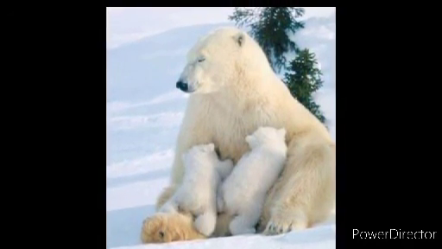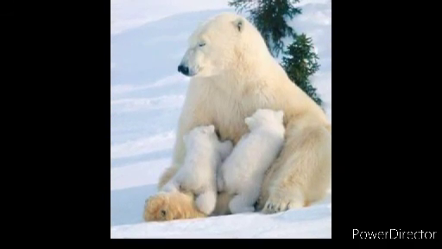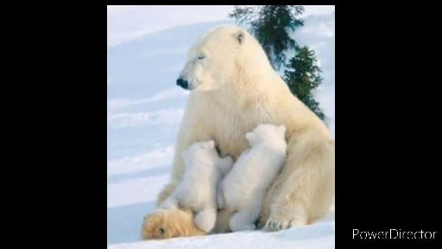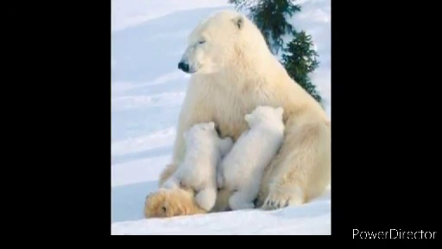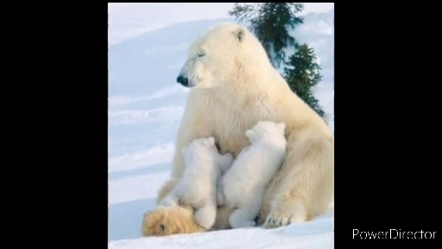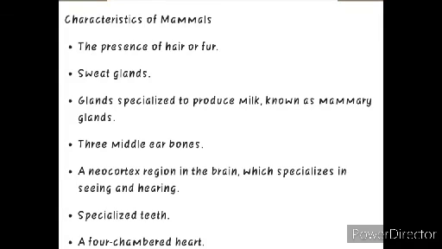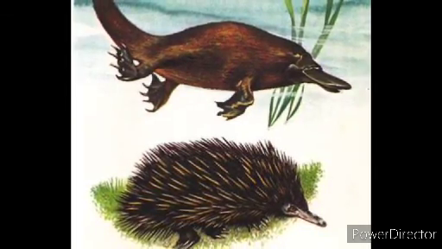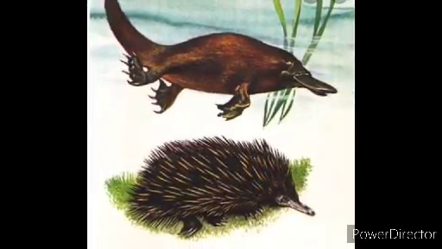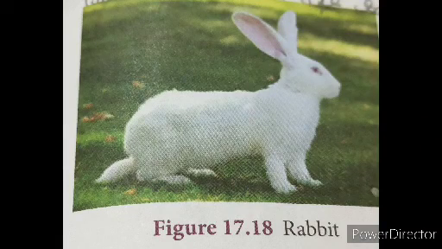In female organisms the mammary glands are present to secrete what, milk, to give to the young ones. And then external ears or pinnae are present. The heart is divided into four chambers, 2 auricles and 2 ventricles. Okay, and then respiration is through lungs. Except egg-laying mammals, for example platypus and spiny anteater, these two organisms only are oviparous, that is laying eggs, and viviparous means giving birth. Other mammals are viviparous, giving birth to their young ones.